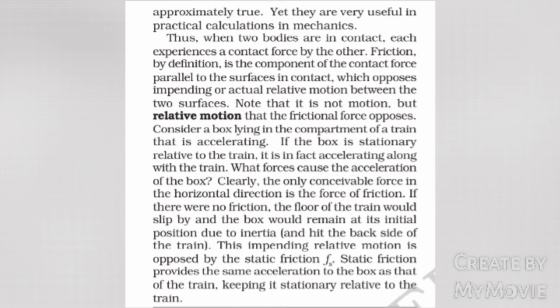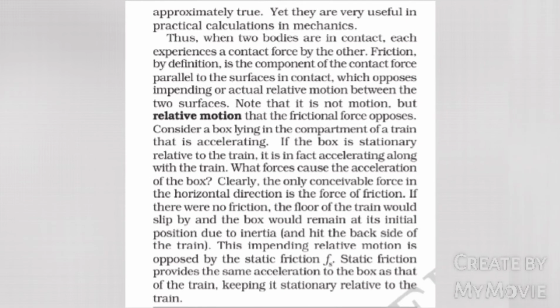Consider a box lying in the compartment of a train that is accelerating. If the box is stationary relative to the train, it is in fact accelerating along with the train. What forces cause the acceleration of the box? Clearly, the only conceivable force in the horizontal direction is the force of friction. If there were no friction, the floor of the train would slip and the box would remain at its initial position due to inertia and hit the back side of the train. This impending relative motion is opposed by static friction Fs. Static friction provides the same acceleration to the box as that of the train, keeping it stationary relative to the train.